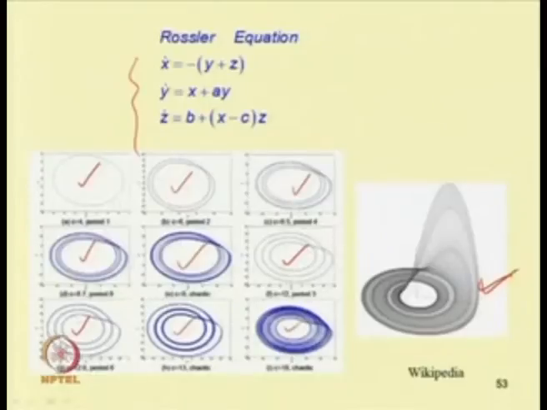If one finds this ratio, that means 8.5 minus 6 by 8.7 minus 8.5, this becomes 2.5 by 0.2.